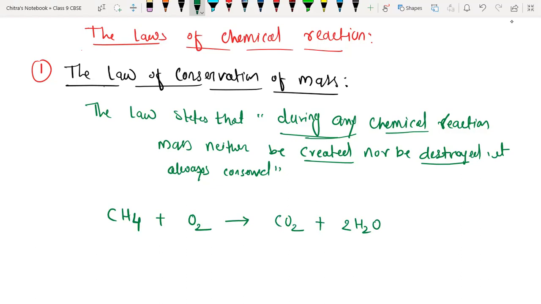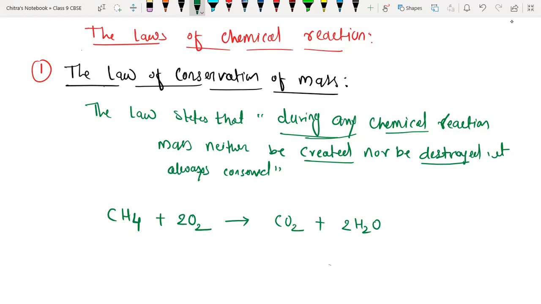Now on the product side, we have 2 oxygen in carbon dioxide and 2 oxygen in 2 water molecules, which means we have 4 oxygen on the product side. But on the reactant side, we have only 2. So I'm multiplying by a coefficient of 2. Now the reaction is balanced.